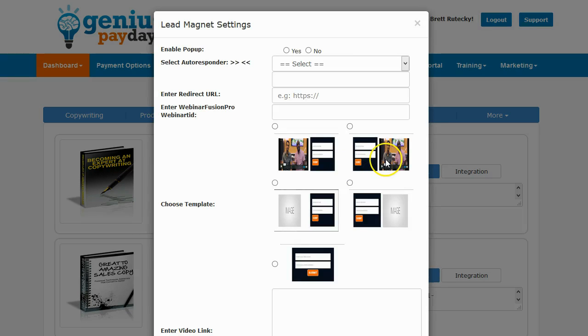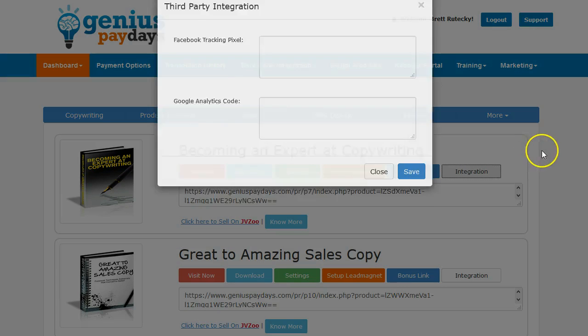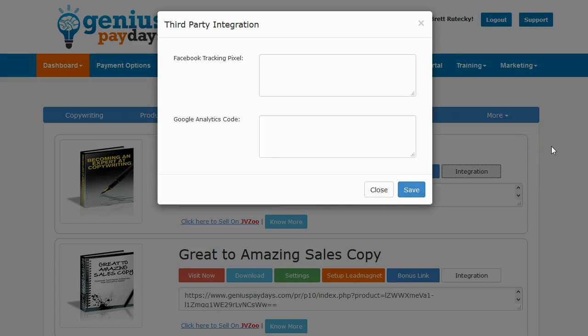Honestly, I'm not real sure what this is. I didn't test this. It doesn't look too exciting. I believe that this is so that way you can give the product away for free in exchange for an opt-in, like a squeeze page. But these pages don't really look that good, so I didn't find this interesting at all, so I didn't test this. I apologize for that. I can also click on the integration button, which will allow me to enter in Facebook tracking pixel or Google Analytics code. So that's pretty cool too as well.